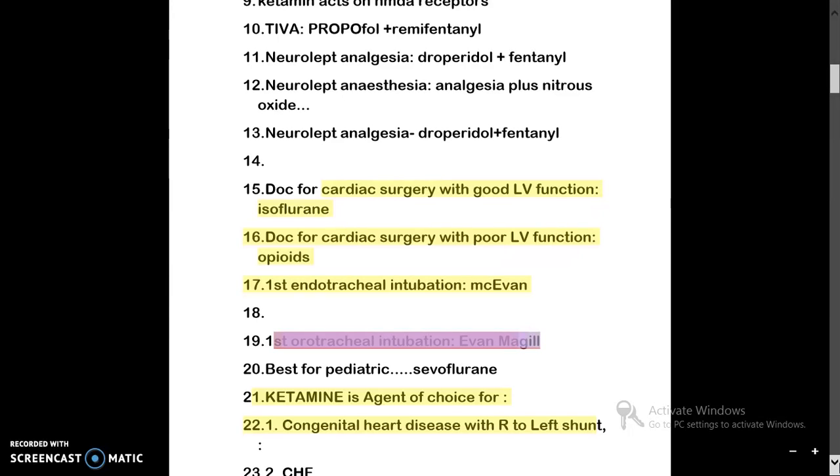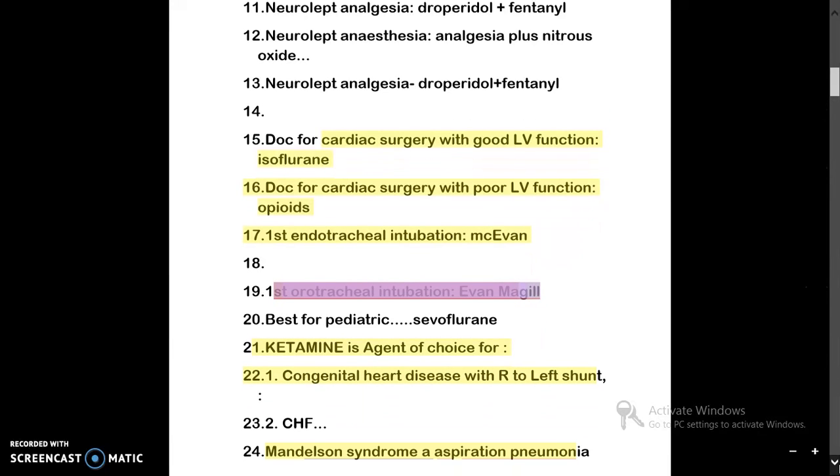Then isoflurane, or you can say if the question asks a drug of choice for cardiac surgery with good left ventricular function, it will be isoflurane, and if with poor left ventricular function, then it will be opioids.